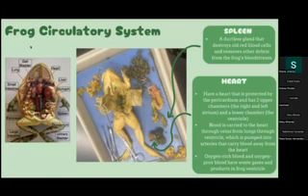The frog's circulatory system has a spleen, which is a ductless gland that destroys old red blood cells and removes other debris from the frog's bloodstream. They have a heart that is protected by the pericardium and has two upper chambers, the right and left atrium, and the lower chamber, which is the ventricle. Blood is carried to the heart through veins from the lungs and through the ventricle, which is pumped into arteries that carry blood away from the heart. Oxygen-rich blood and oxygen-poor blood mix in the frog ventricle.